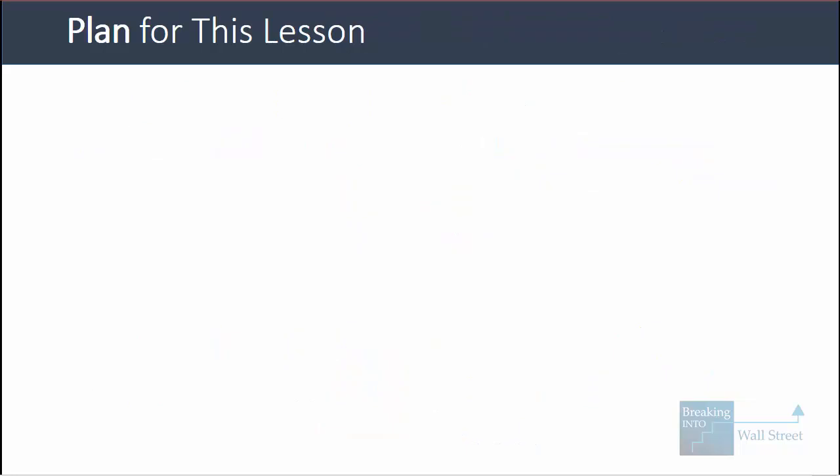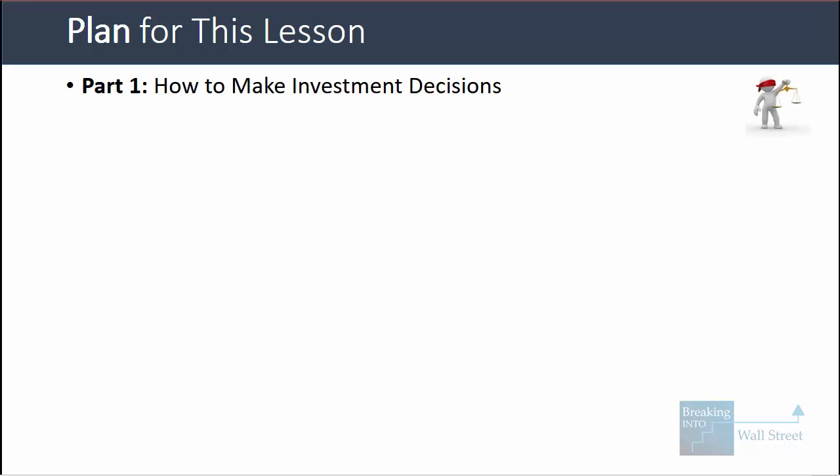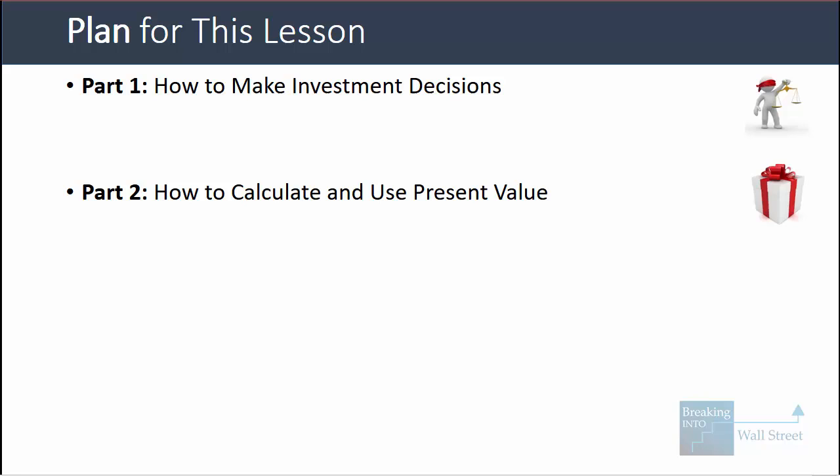Our plan here is very simple because we're just going to cover two things, really. First, we'll recap how to make investment decisions and explain how we'll extend from what we learned last time into what we're covering in this lesson. And then you'll learn how to calculate and use present value and compare it to the asking price of an asset or company to make an investment decision.